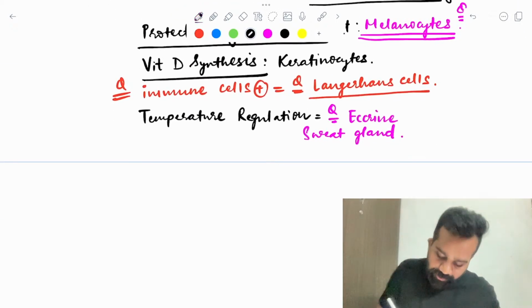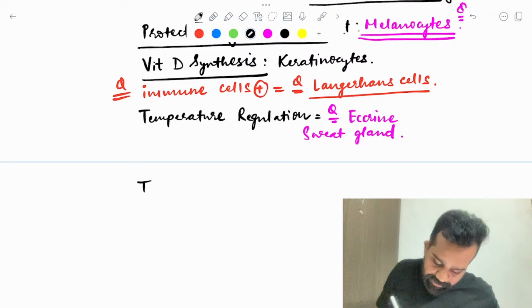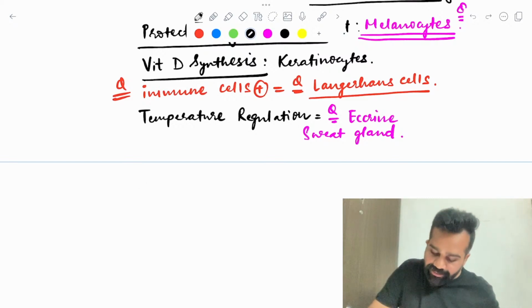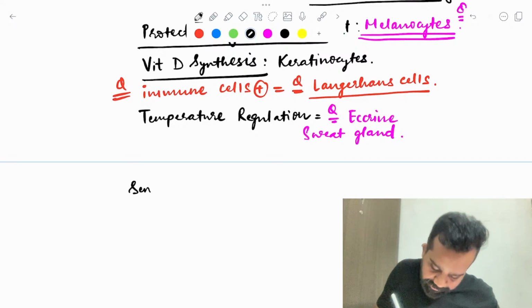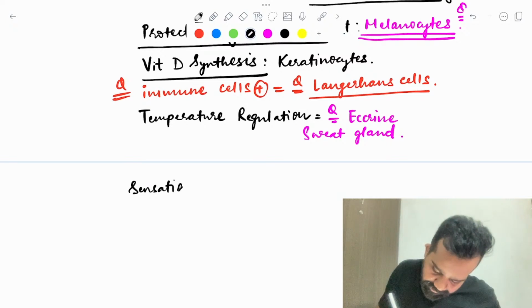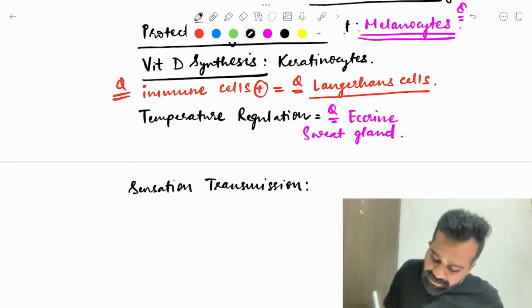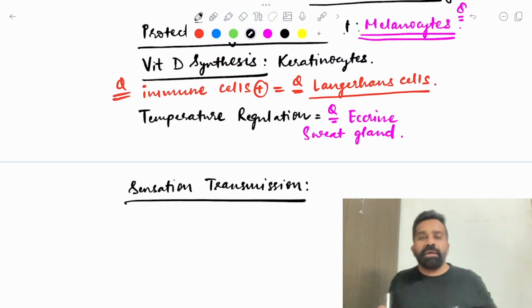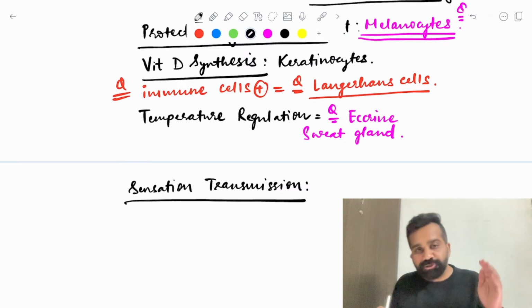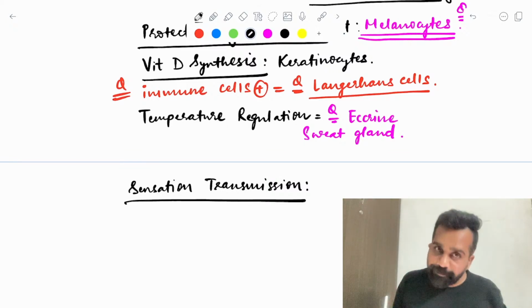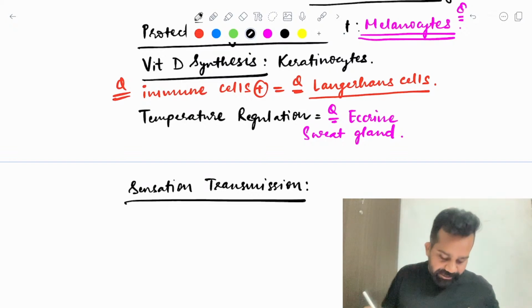Apart from this, temperature sensation, various sensation transmission. There are special nerve endings in the skin which transmit the sensation to the spinal cord, right? So what are these main sensations? These are the